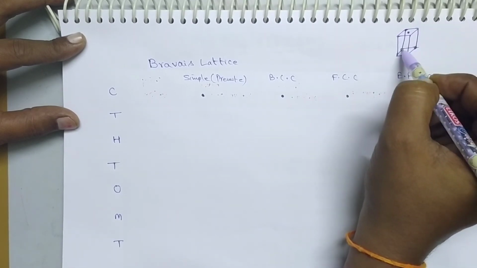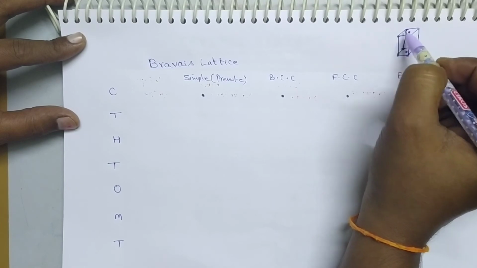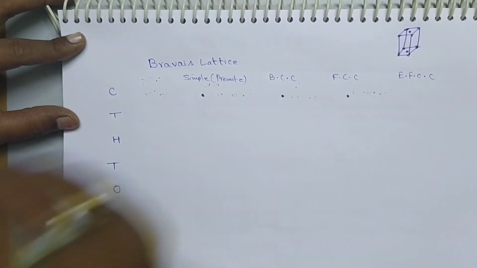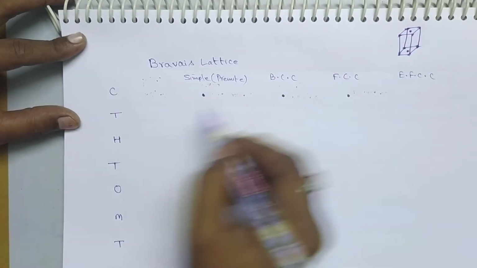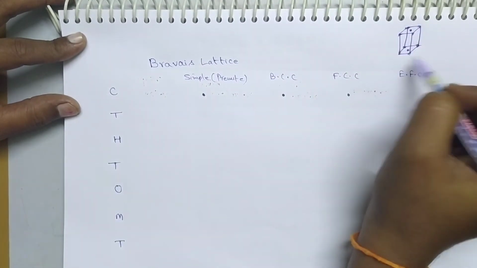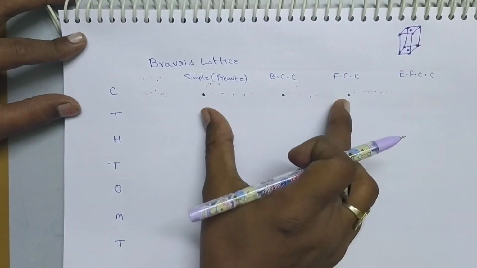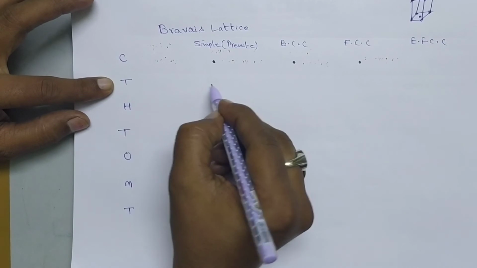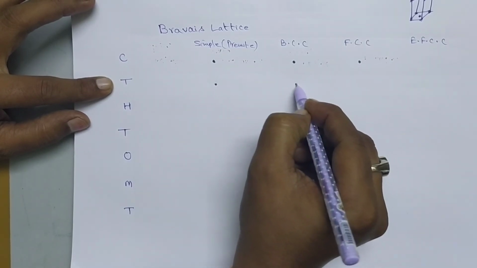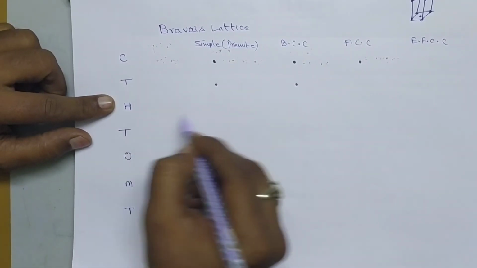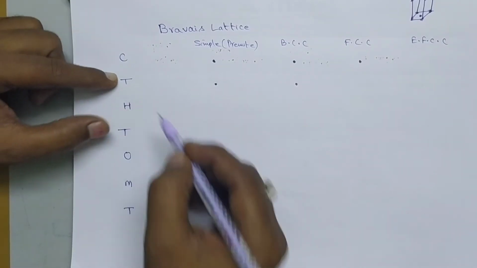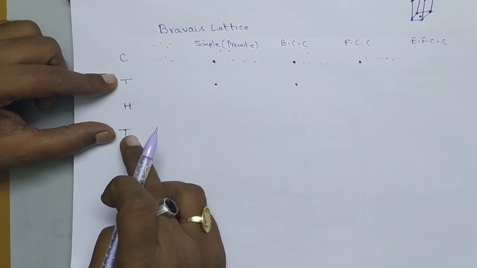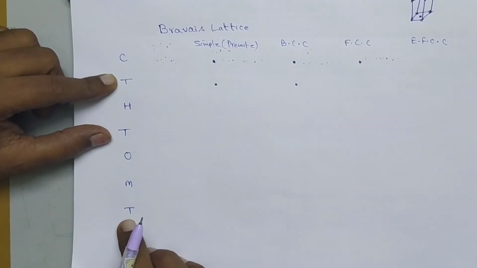So the lattice points are present at the corners, and also present at the centers of the end faces only, but not the remaining faces. So that's why it does not belong to a cubic system, this is a cuboid system. So here there exist 3 types of unit cells, and in case of T there exist only 2. In case of H means hexagonal, here T means tetragonal. Remember, don't confuse these 3: T means tetragonal, T means trigonal, and here triclinic.